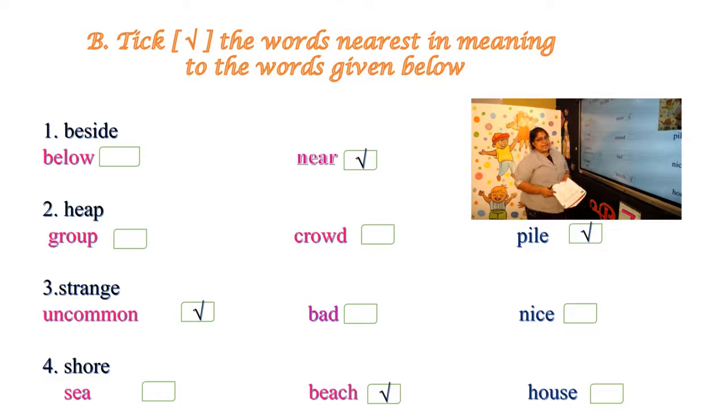First one, beside. Answer is near. What's the answer? Near, heap, pile, strange, uncommon, shore, beach. If you want, you can study these words now itself and go. So your work is over. Right? So it's easy. Beside is near, heap is pile, strange is uncommon, and shore is beach. So both our exercises are over. So we have studied what is a synonym, and we have studied a number of synonyms, and here we have finished doing two of the exercises given in the textbook.